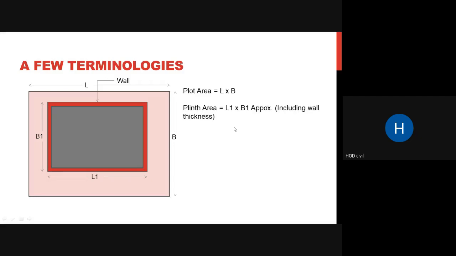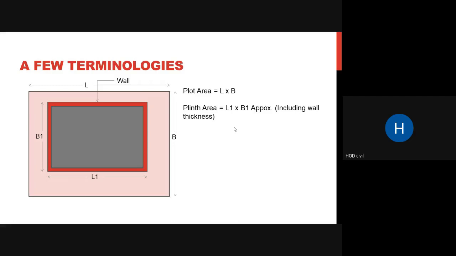So that is nothing but your plinth area. L1 into B1 is your plinth area, which includes your wall thickness. You can see the arrow marks. It is including your wall thickness. So whenever you include your wall thickness and you calculate, it is your plinth area. Plinth area, you know what is plinth? It is given after your damp proof course. Lintel level is at your top, and your plinth level is at your bottom. We will look into a few images, you will understand it better.